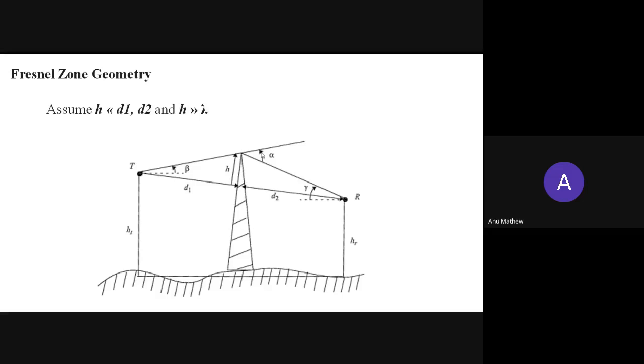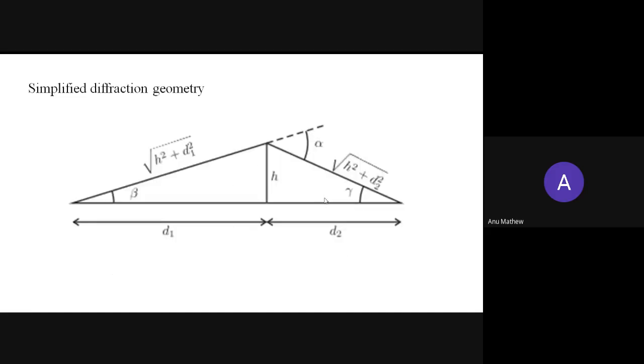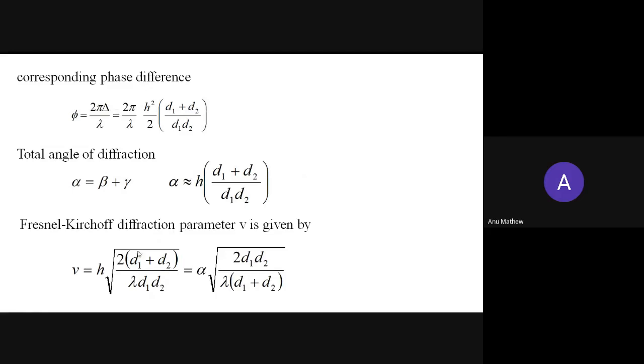This total angle of diffraction alpha will be equal to beta plus gamma. From this figure, you can see alpha equals beta plus gamma, which will be approximately equal to h into d1 plus d2 divided by d1 d2.